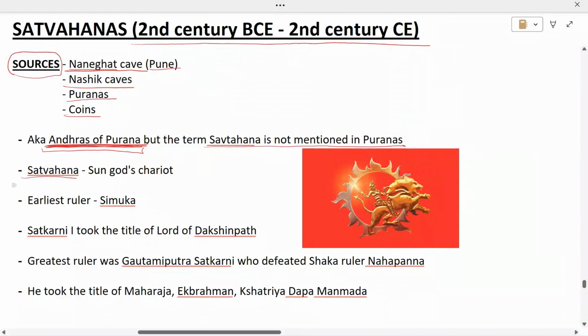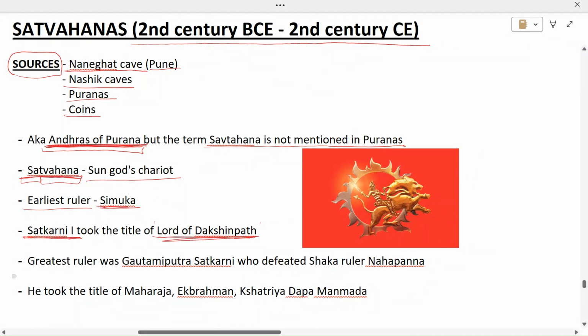Now, Satavahana का literal meaning क्या है? That is sun god's chariot. So, Sat और वाहन, सूरज का वाहन. So earliest ruler was Simuka. Now another ruler called Satkarni I took the title of Lord of Dakshin Path. So he took the title of Lord of Dakshin Path.